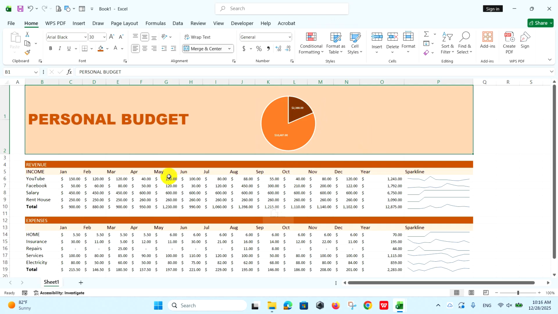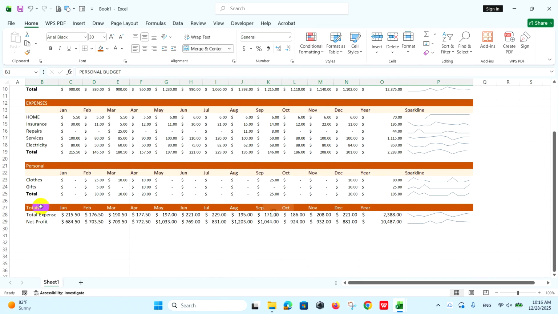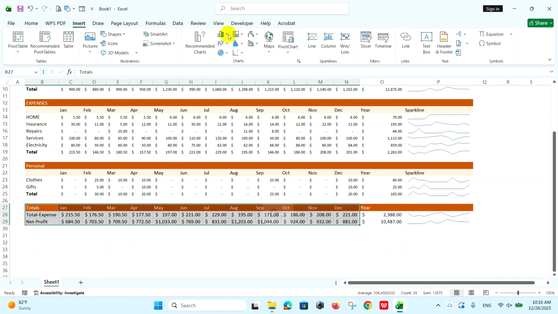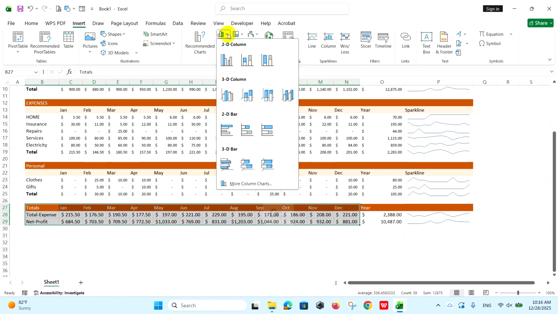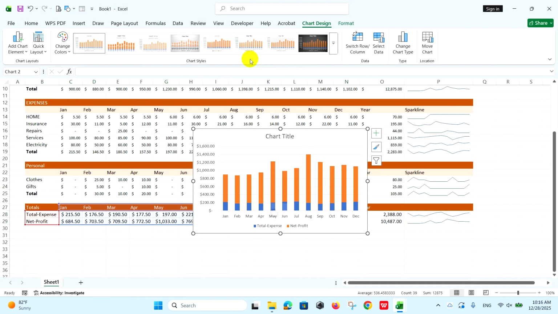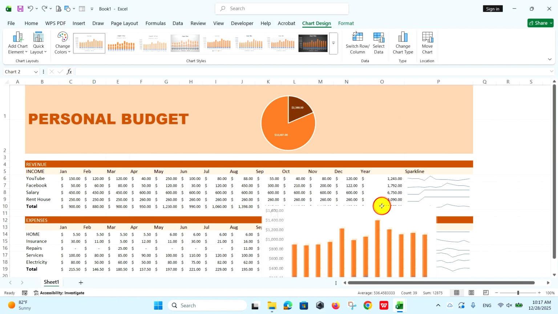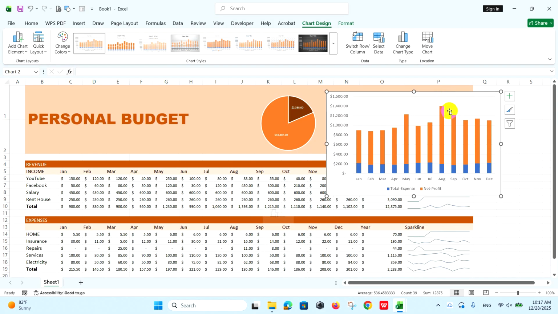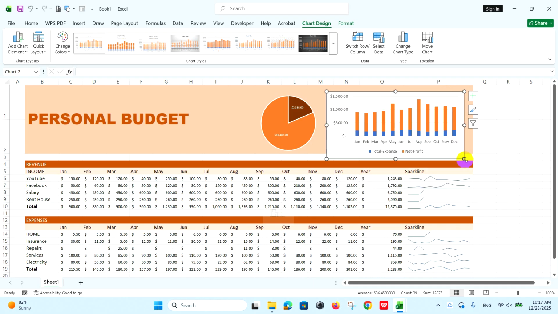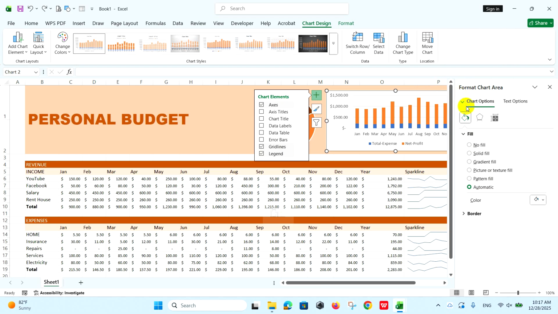Next, I need to show the monthly chart. First, select the cells of expense and profit and click on the Insert tab and choose the chart style. Next, click on the title and delete it. After, move the chart to the top and resize. Double-click on the chart, in Fill, choose No Fill.